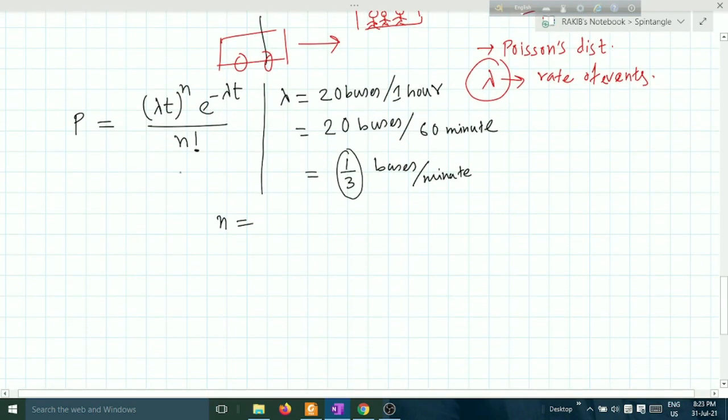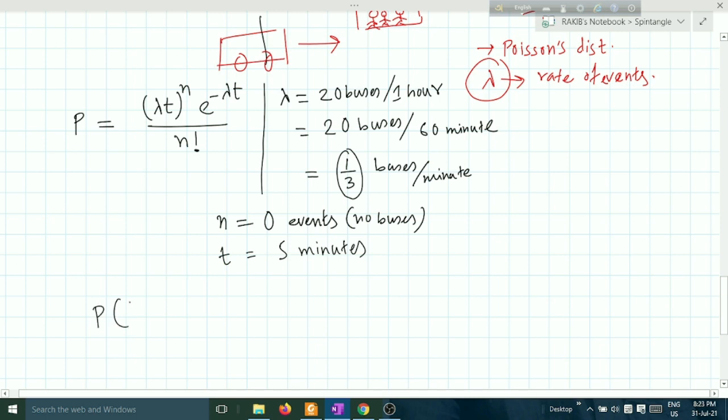That means n equals events. How many events? There are 0 events. No buses. 0 was for no buses. Defined lambda, n, and t. T is equal to 5 minutes, as given.